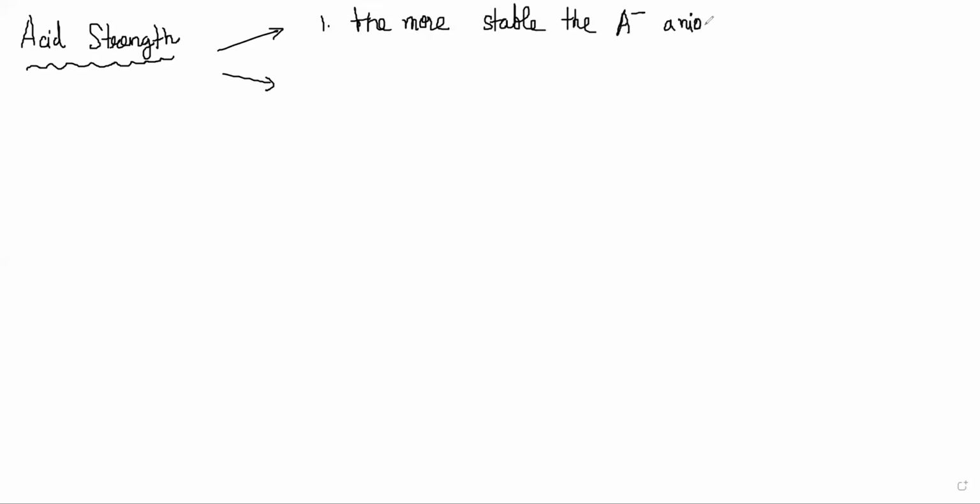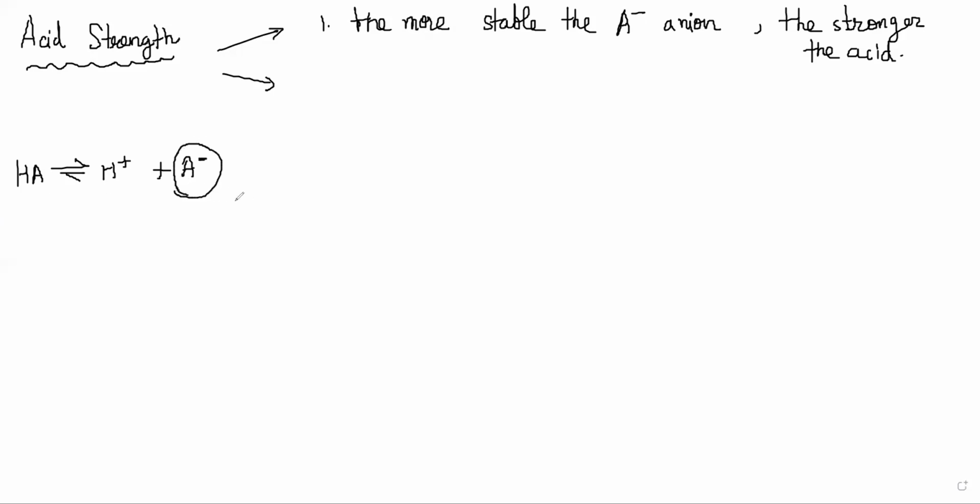Okay. So now what we'll look at is acid strength in detail, and mostly the focus will be on certain organic compounds and their acidities. Some basic principles for acid strength are: the more stable the A minus anion, the stronger the acid, because that pushes the equilibrium to the right. The equilibrium is HA going to H plus and A minus, so this equilibrium will be pushed to the right if A minus is more stable.